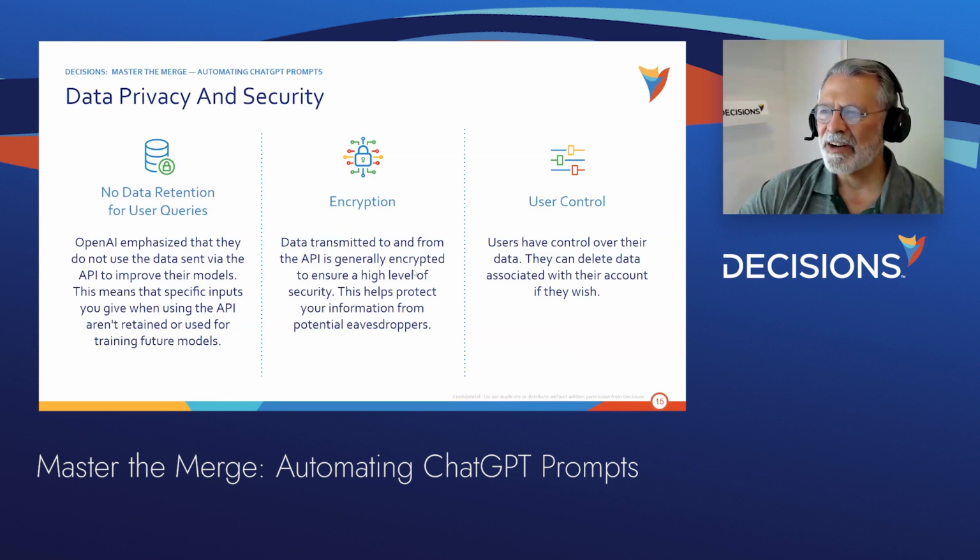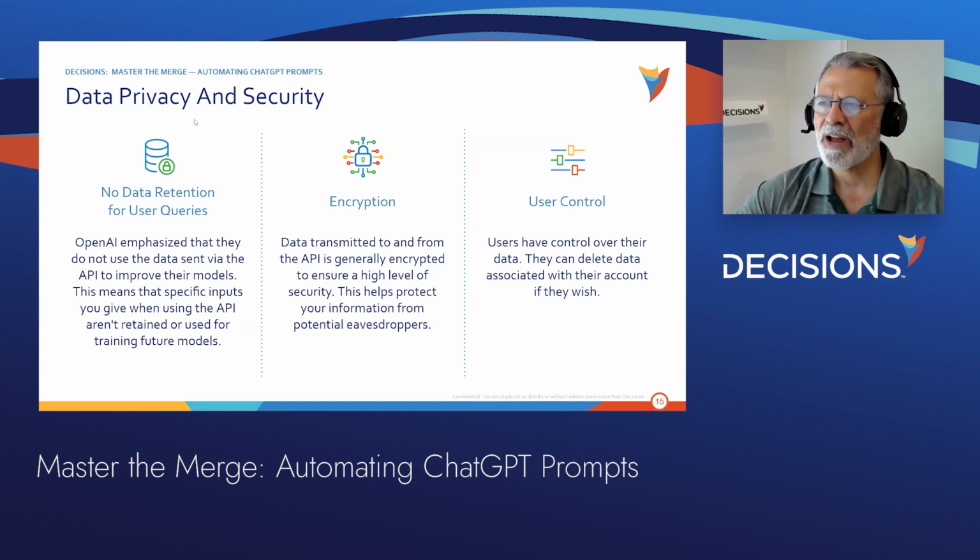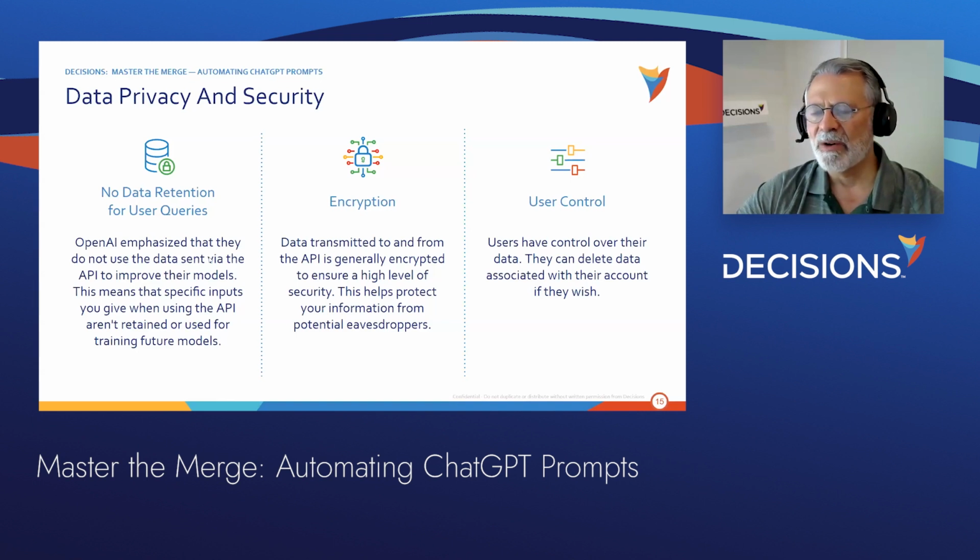All right, thanks, Derek. And one question that comes up regularly with using these large language models is around privacy and security. OpenAI basically says that if you're using the API like we are, they don't use that data to train the models. So there's no data leakage between the API call and what they use to train the model.